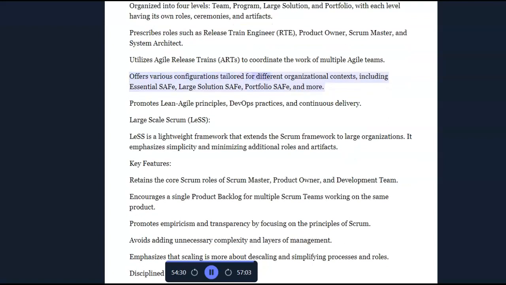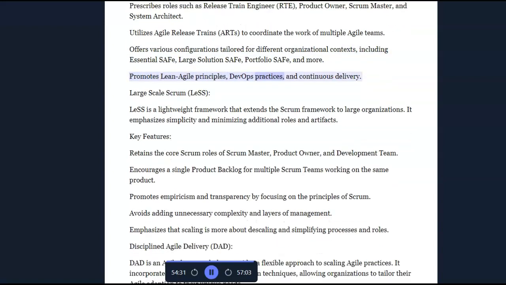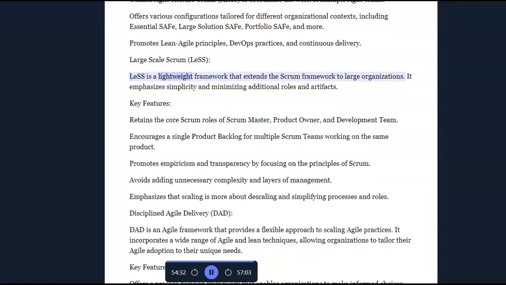Offers various configurations tailored for different organizational contexts, including Essential SAFe, Large Solution SAFe, Portfolio SAFe, and more. Promotes lean Agile principles, DevOps practices, and continuous delivery. Large-scale Scrum, LeSS. LeSS is a lightweight framework that extends the Scrum framework to large organizations. It emphasizes simplicity and minimizing additional roles and artifacts.